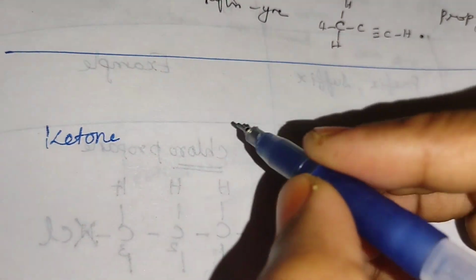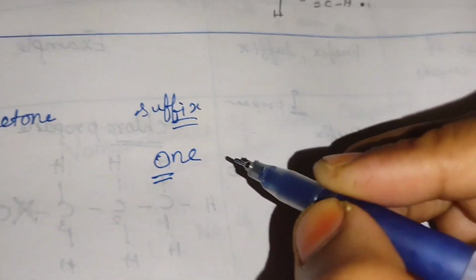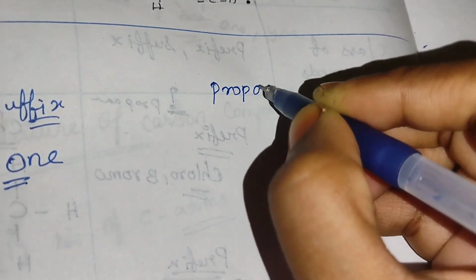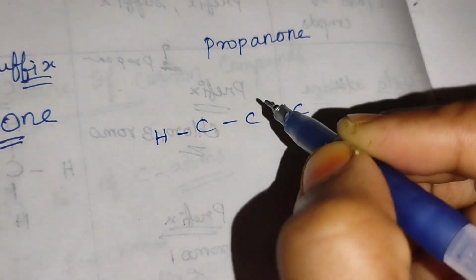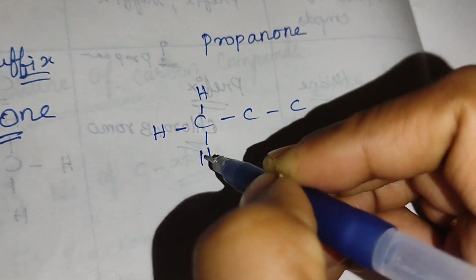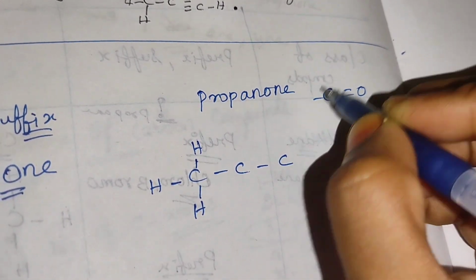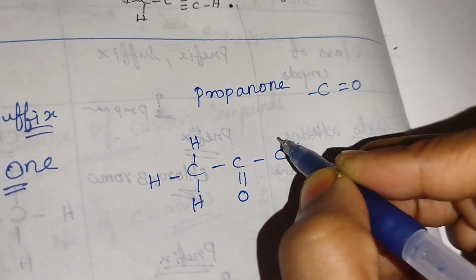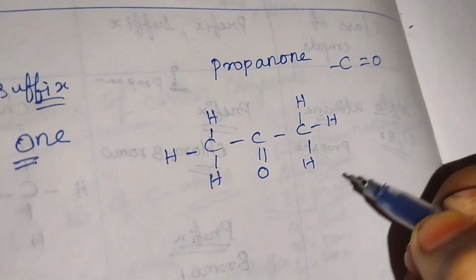Next is the ketone group. I am adding the ketone group in the suffix only. It will come as ONE, no A, E, I, O, U, like that: ONE. Here we are going to see propanone. How many carbon atoms? 3, and I am completing the hydrogens. Before that, the functional group of propanone is C double bond O. I am writing the functional group in between the carbon atoms, double bond O, and as usual completing the hydrogens here. This is known as propanone.